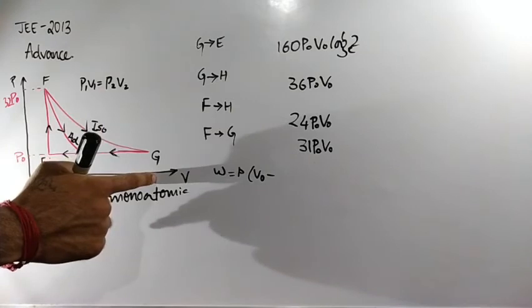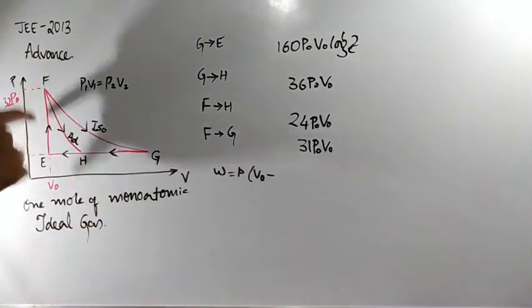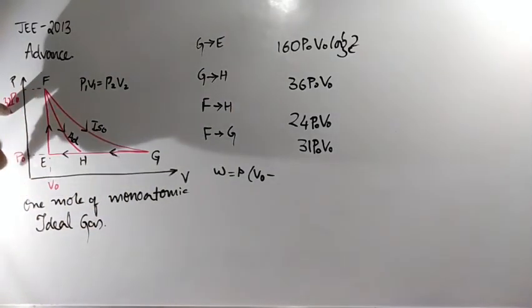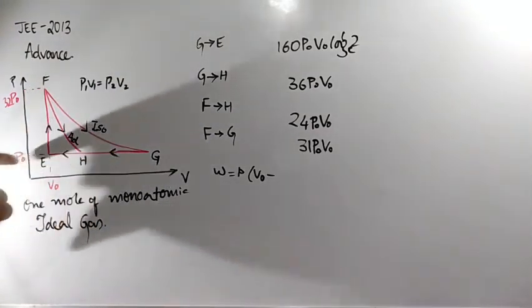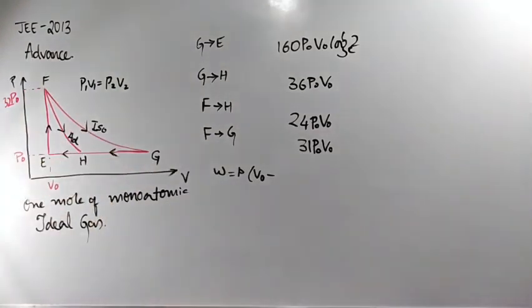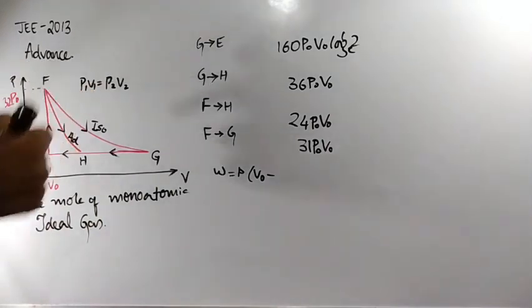I want the volume here. This V value I know, and this P value I know, so P1 V1 I know, and P2 I know. V2 I have to calculate. From this equation, V2 is P1 V1 by P2.